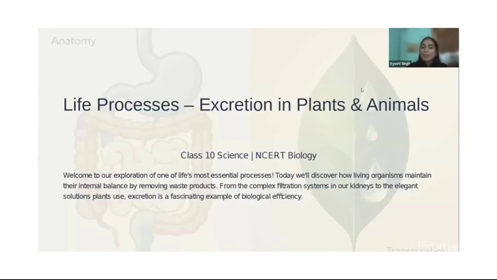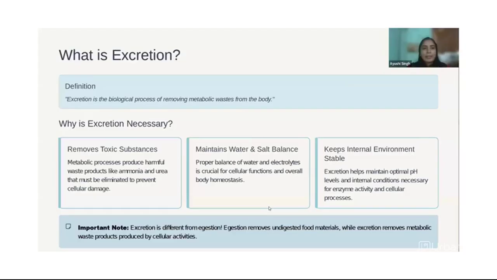Today we are going to talk about the last topic of this chapter, that is excretion. Under life processes we'll discuss excretion in plants and animals. So let's get started. So what exactly is excretion? Excretion is a biological process where you remove metabolic waste. Whatever chemical reactions happen in your body actually create a lot of waste as well.